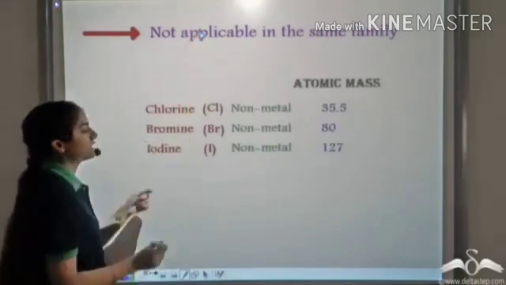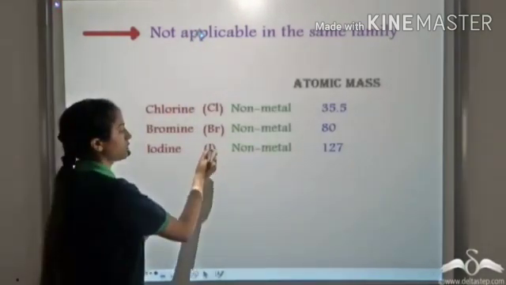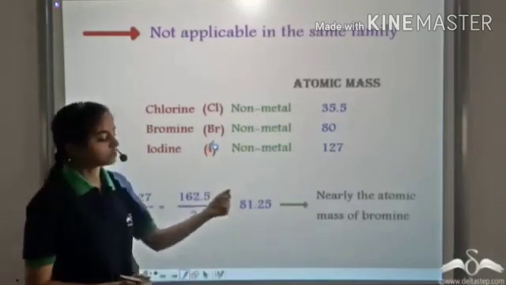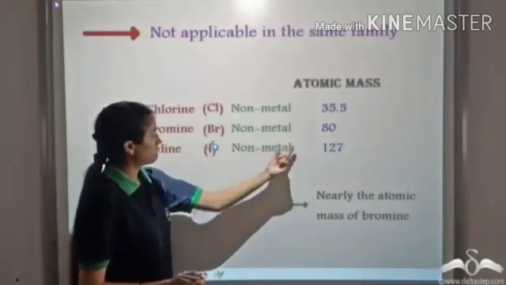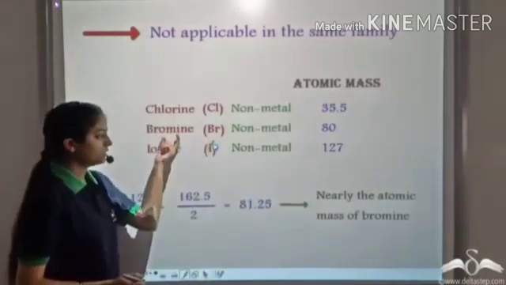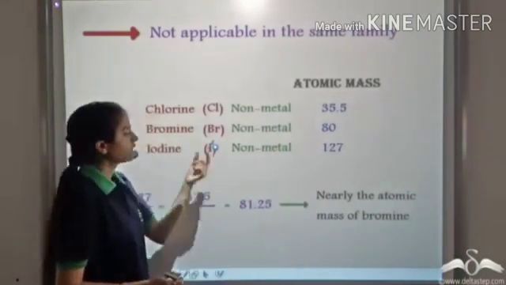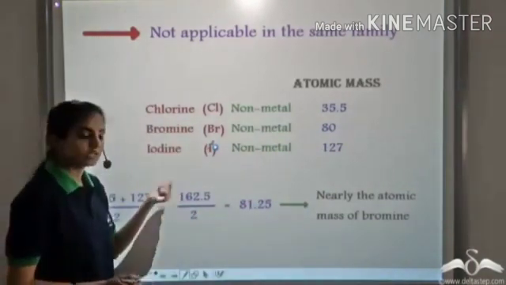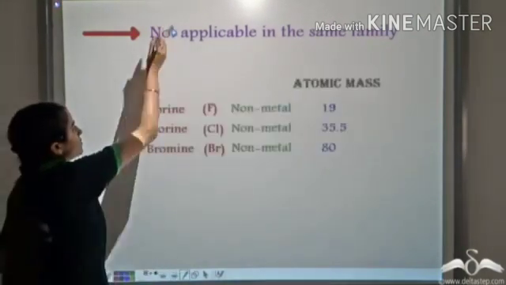We have seen that for the family of elements chlorine, bromine, iodine, when placed in increasing order of atomic mass, they follow the law of triads, as the average comes out to be nearly equal to the atomic mass of bromine. So for these three elements, the law of triads is valid. He repeated this for another member of the family.